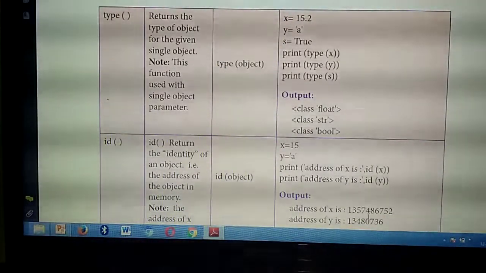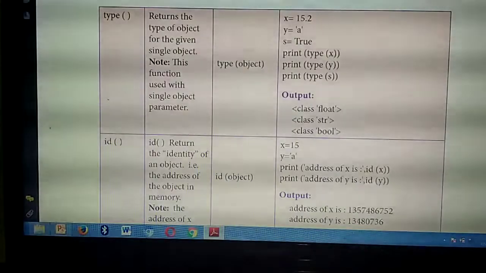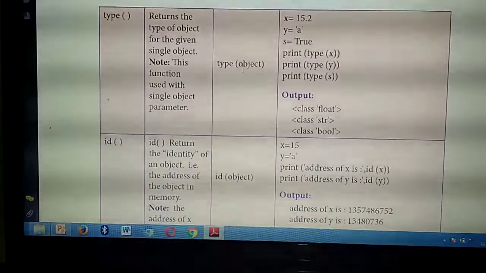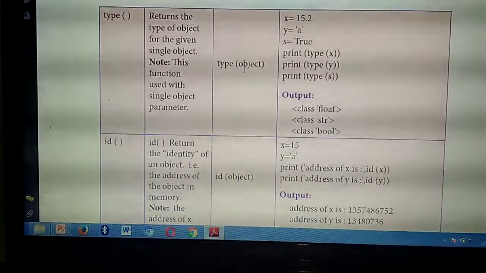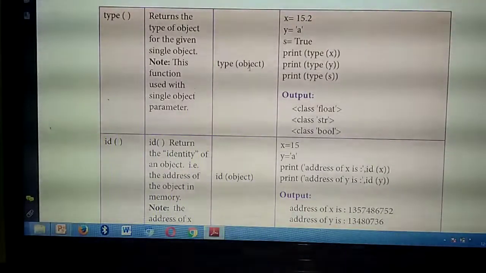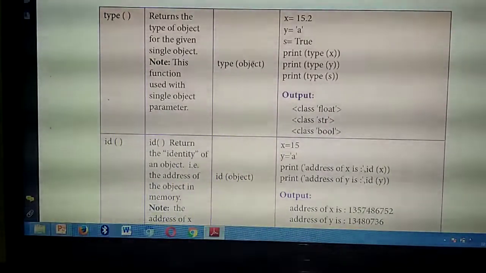Understand? So also one thing you need to note: inside the function you can give only one object as a parameter. That means one number belongs to only one data type, isn't it? For example, type of A means it belongs to the data type string. Does the particular variable belong to two data types? No. So you can give only one object as an input parameter. What you give inside the parentheses is called a parameter. So you can give only one parameter as the input.